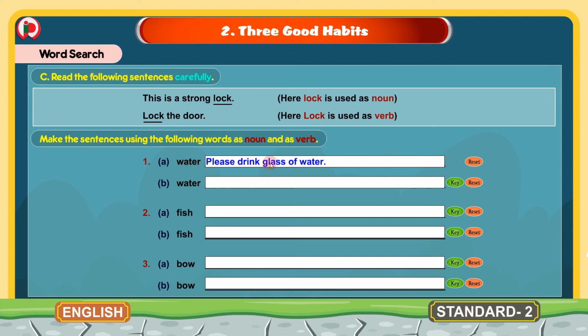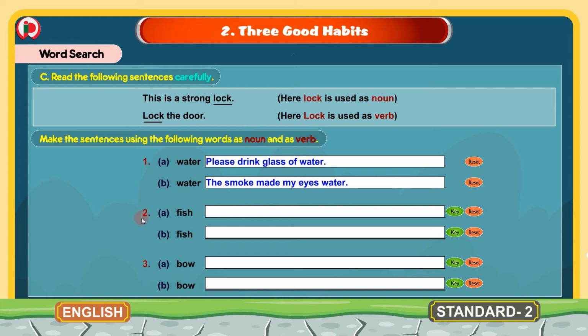Please drink glass of water. Here water is used as noun. Now B. Water. Now we will write a sentence using the word water as verb. The smoke made my eyes water. So children, we have made 2 sentences using this word water. One sentence as the word in the form of noun and one more sentence using the water in the form of verb.